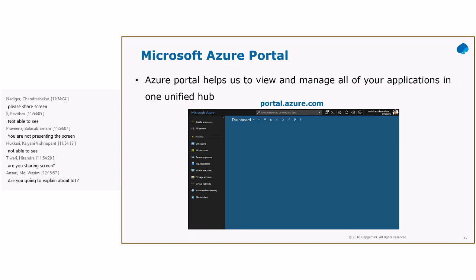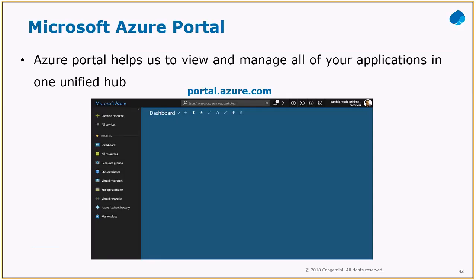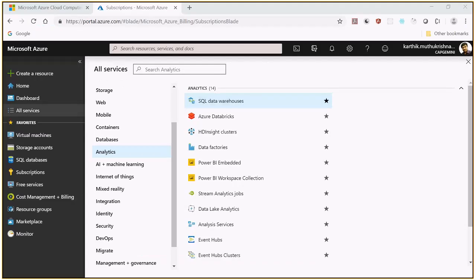So now we are going to see how to navigate and work with the Azure portal. What are all the things available in the Azure portal? Because for most of the stuff, it is going to act as an interface for us to connect with the cloud resources, and the Azure portal helps us to view and manage all of our applications in a single unified hub. So let me just open that. To open that, you need to go to